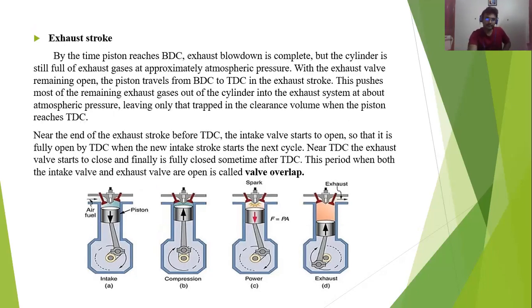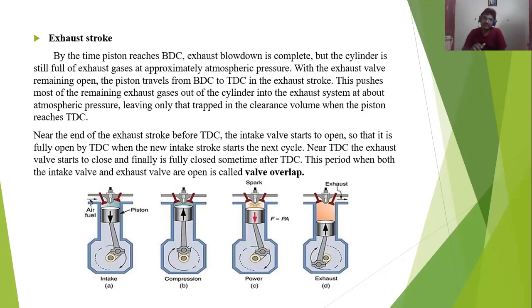The last stroke is the exhaust stroke. Exhaust means after the complete burning of fuel, the smoke remains inside the cylinder. At this point, the piston moves from bottom dead center to top dead center, and the exhaust valve gets opened. In the fourth diagram, you see the exhaust valve is open. The exhaust valve gets opened, and the piston moves from bottom dead center to top dead center.